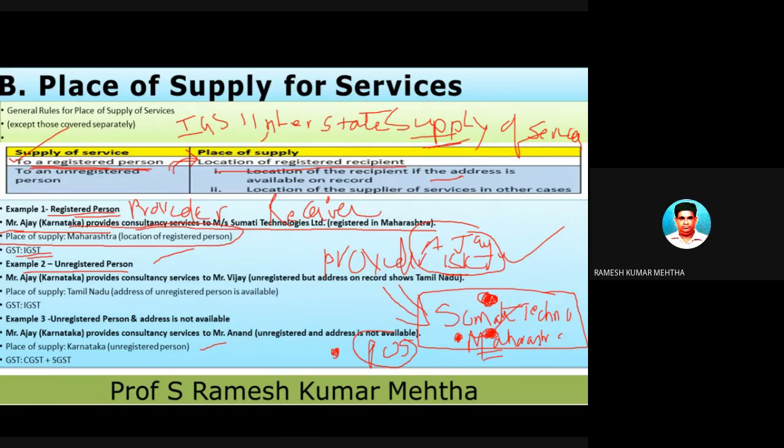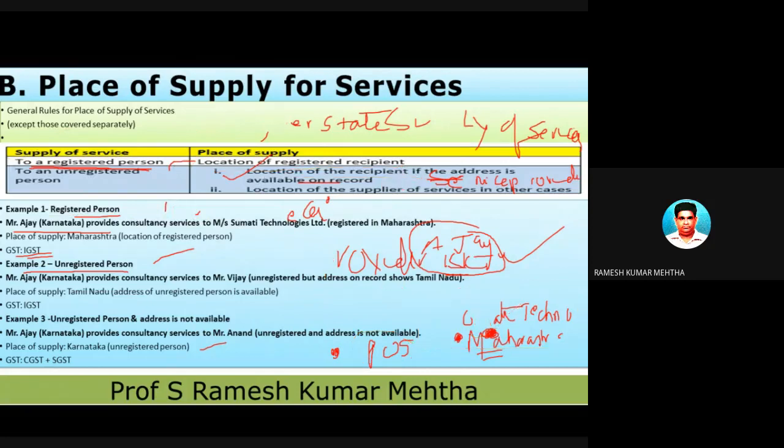Now, in this case, we have to identify whether the address of this person is there on the records of the service provider. So location of the recipient, if the address is available on the records of the service provider. Okay, this is, is his name there on the service provider's books? So if it is available, then in such a case, location of the recipient, if the address is available on the record. I will give a small example.